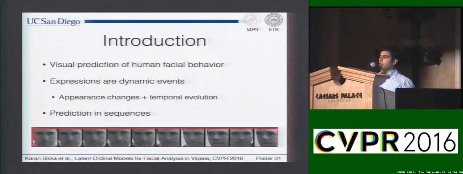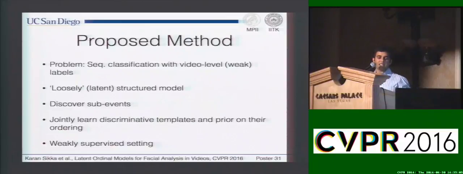So the specific problem that we are trying to target in this work is visual prediction of human facial behavior in sequences. And we want to model the fact that expressions are dynamic events. So we want to take into account both appearance changes and temporal evolution. So we cast our problem as sequence classification with video or weak level labels. And when I say weak labels, it means that the labels inform you about what happened in the video, but they don't give you any information about where it happened.